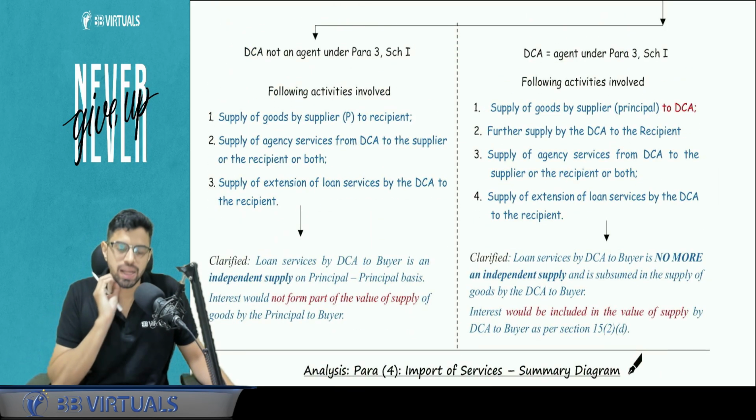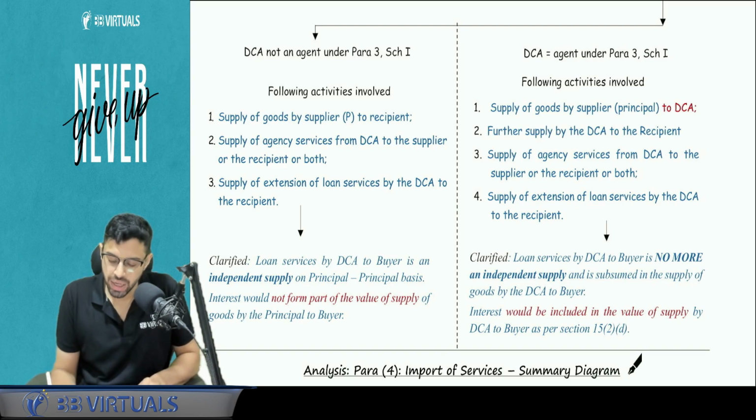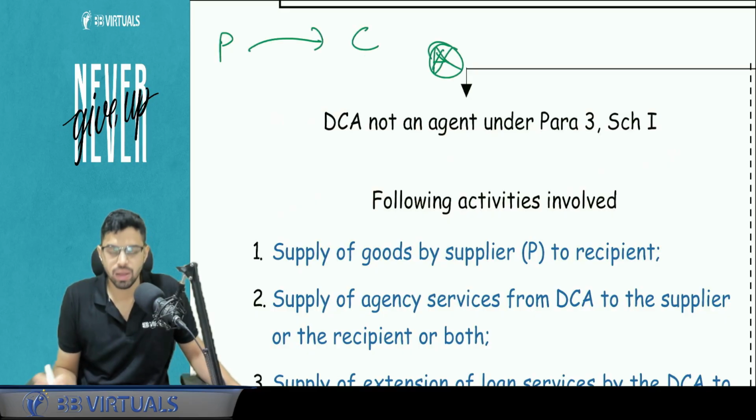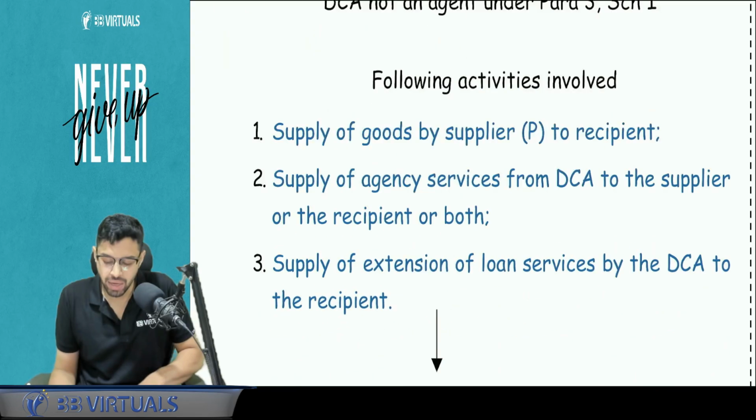DCA is not an agent under paragraph number 3. If DCA is not an agent, this is a technical line. Let's decode this. If DCA is not an agent, it means the invoice is issued by the principal to the customer, not by the agent in his own name. Yes. So in that case, how many activities are involved in the picture?